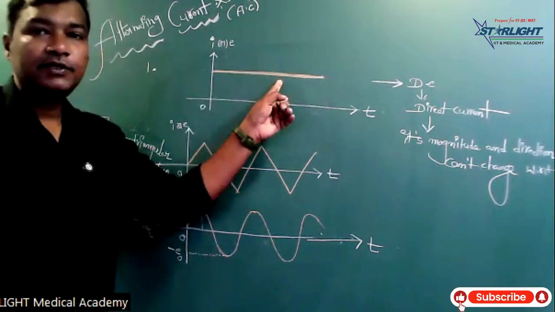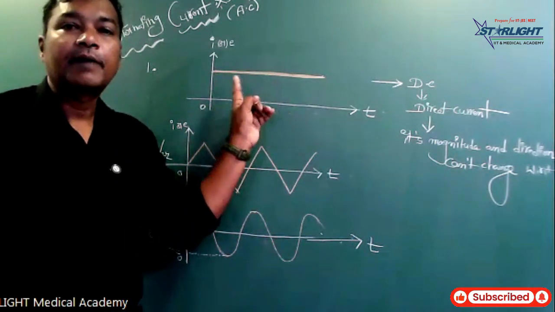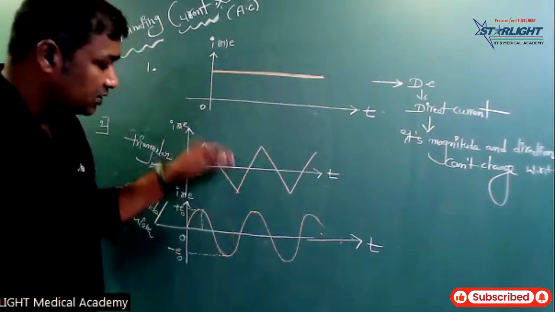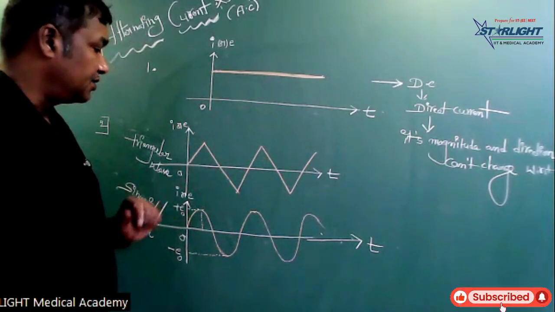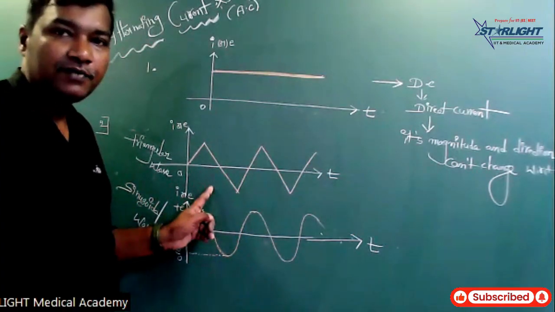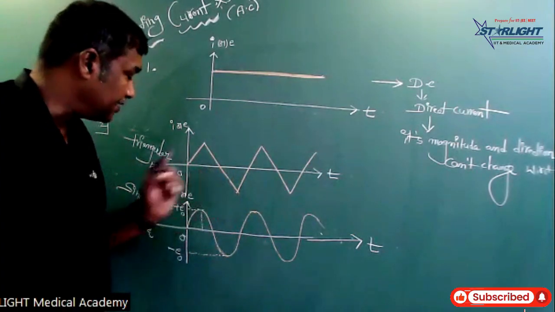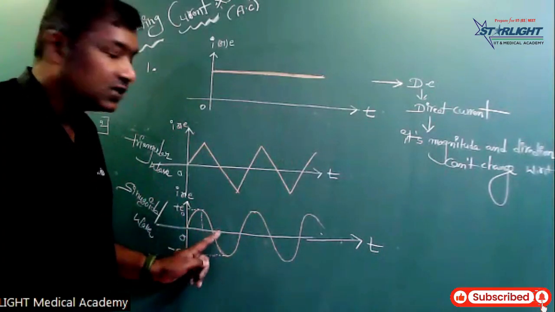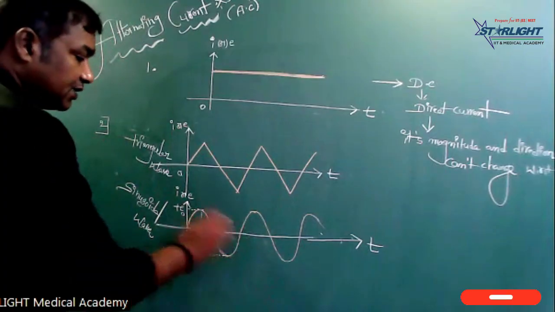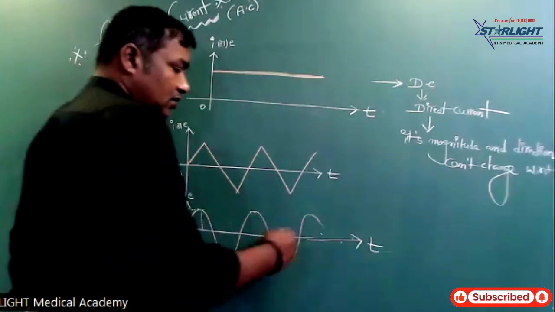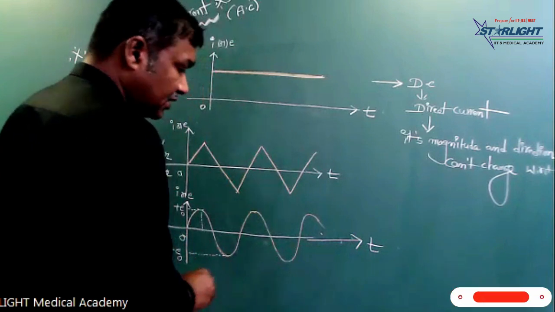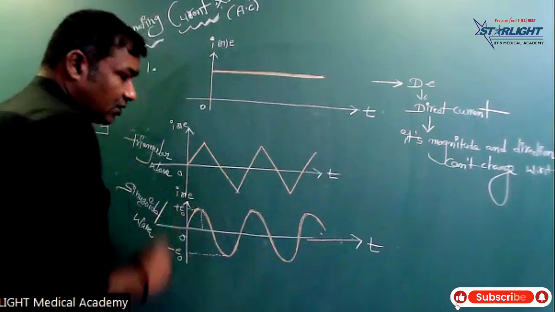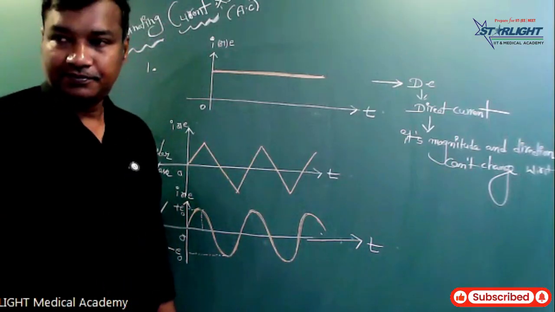Direct current means no change of magnitude and direction, so it is not our chapter. These are our chapter, these are alternating current waveforms. The upper one is called the triangular wave because its shape is a triangle. This is the sinusoidal wave, and it has an equation. All of them have a certain equation for alternating current.